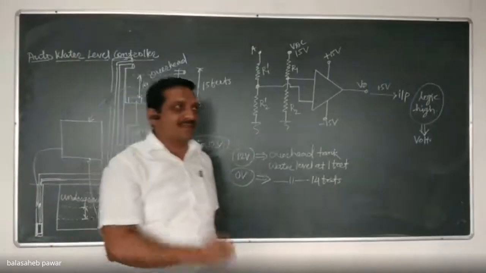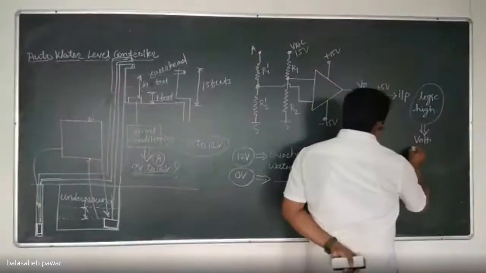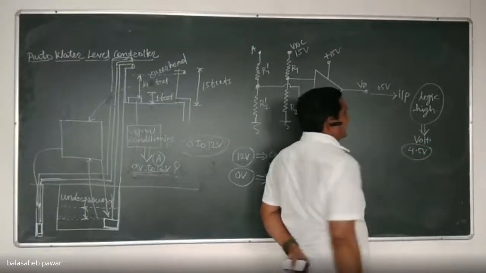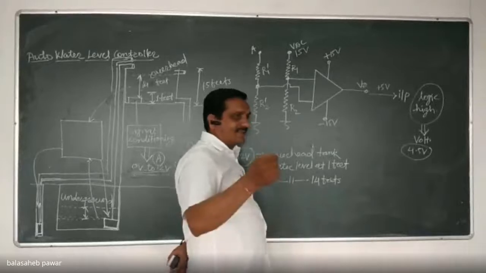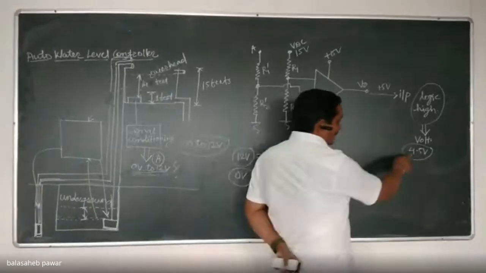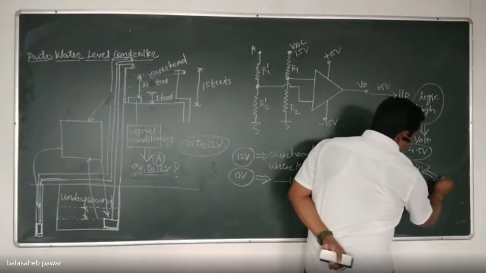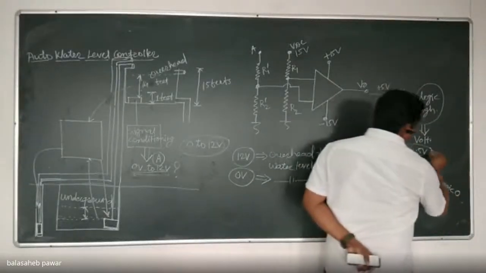Below that particular level, for example, if 4.5 volts is considered a logic high by that microcontroller, then instead of 4.5, if I apply 4.4, the controller will decide it as logic 0. Okay, and this one as logic high.